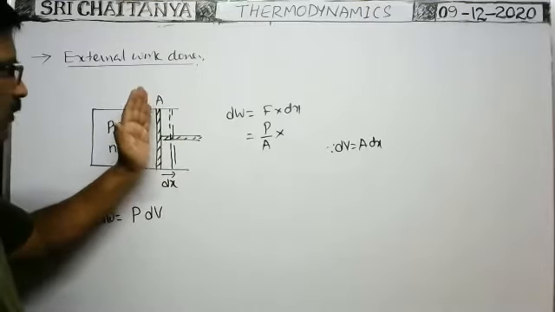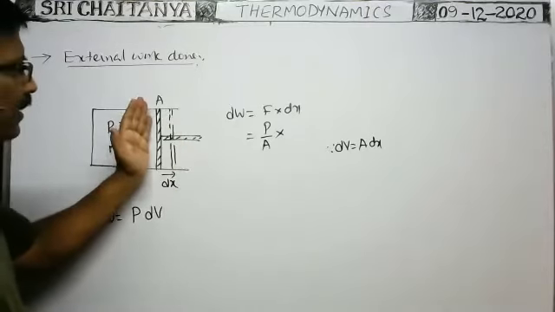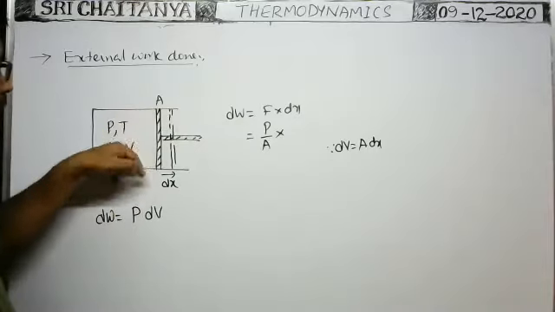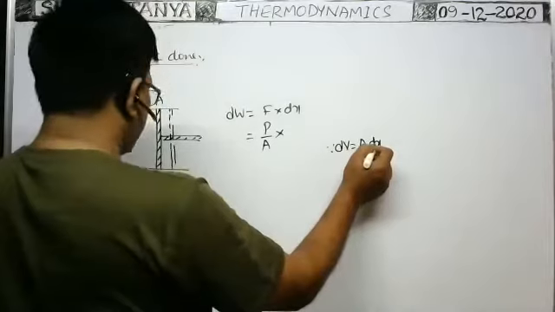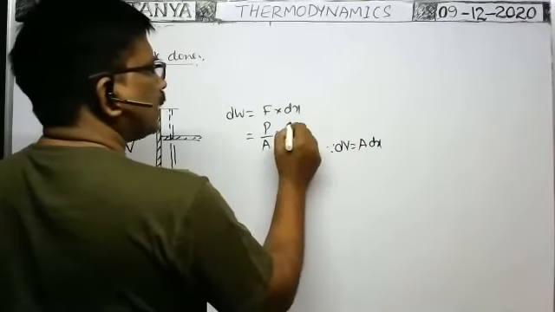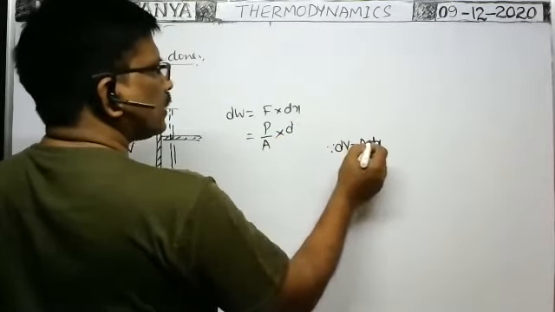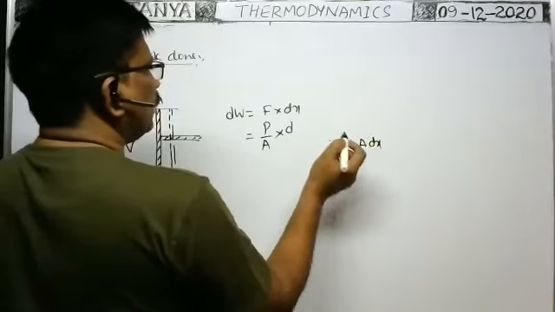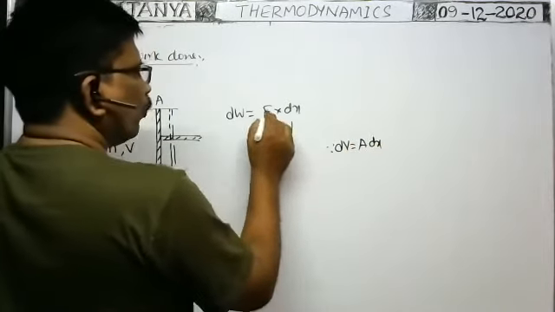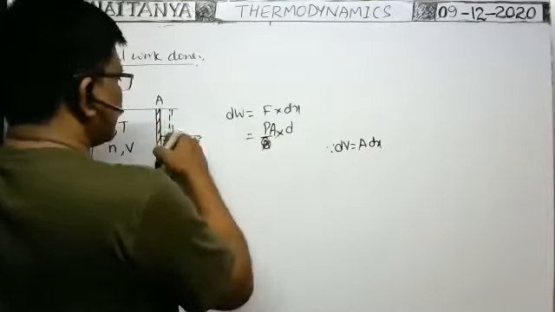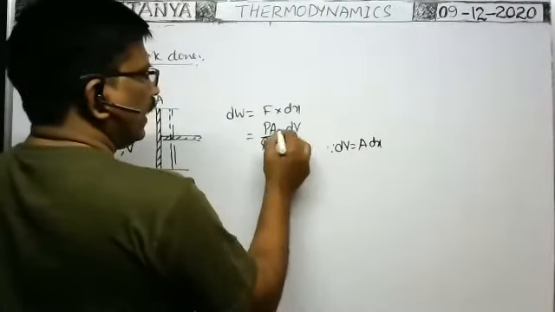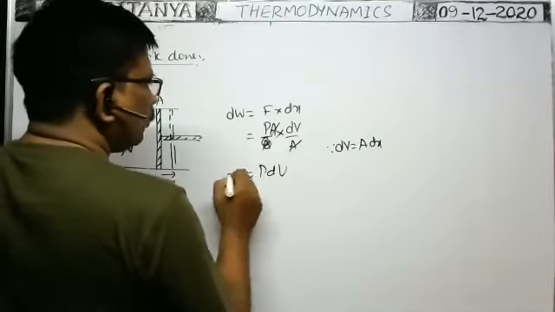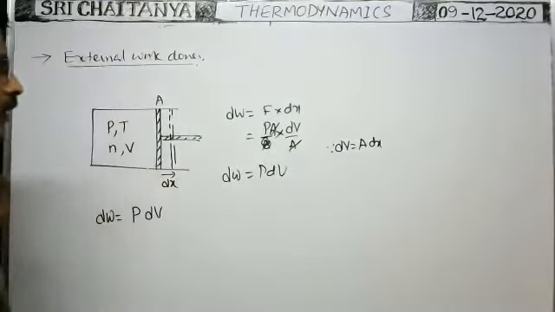As the piston displaces from this position to this position, the increase in volume of the gas is equal to area of cross section times displacement. That is dV. So how can we write dx? dx is equal to dV by A. Sorry, here force is P into A. Force means pressure into area of cross section of the piston. Dx is dV by area of cross section. A cancels. Then P into dV is equal to work done only, no?